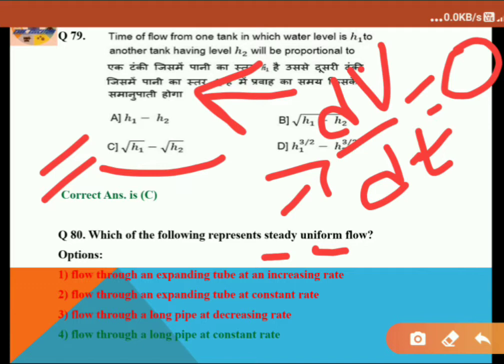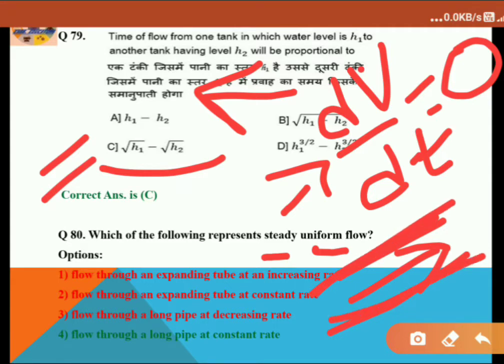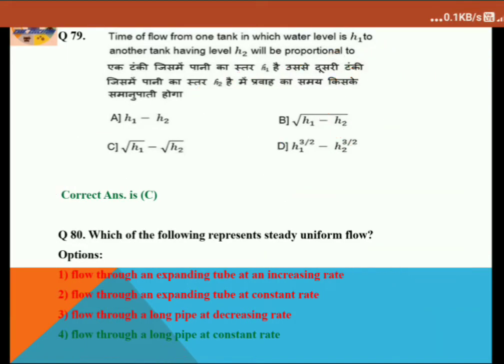And for uniform flow, the flow must be unidirectional, and the cross section of the pipe must be uniform. That is a steady uniform flow. So option 4 is the correct answer here: flow through a long pipe at constant rate.